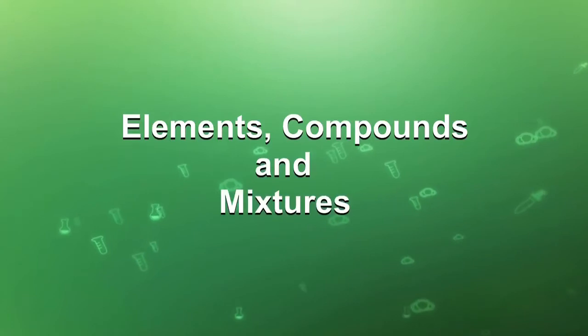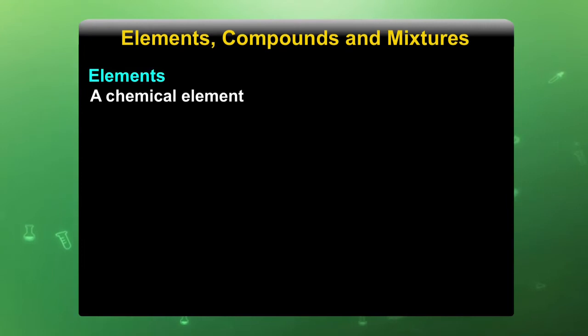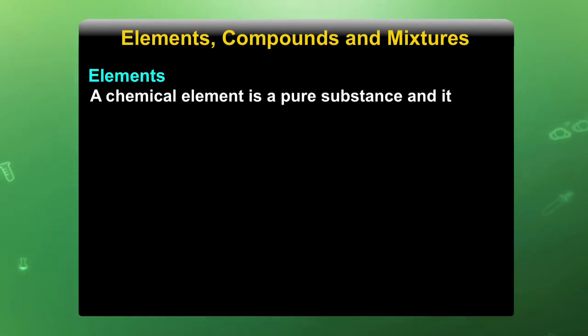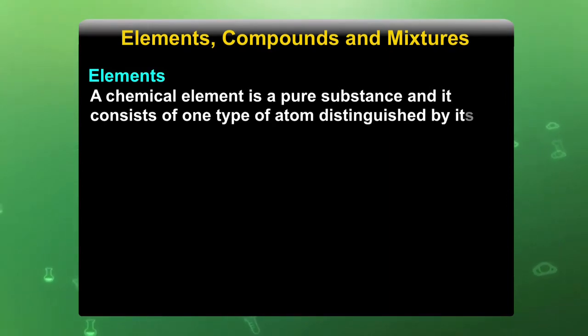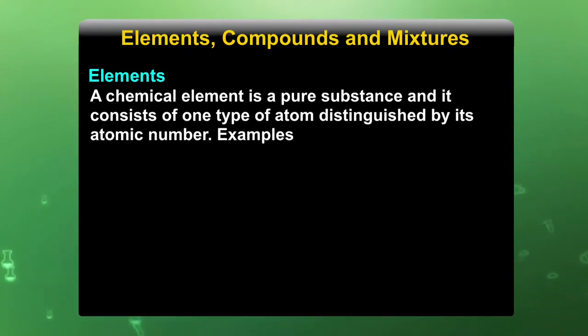Our next topic is elements, compounds and mixtures. On the basis of their chemical nature, states of matter are classified into elements, compounds and mixtures. A chemical element is a pure substance and it consists of one type of atom distinguished by its atomic number.